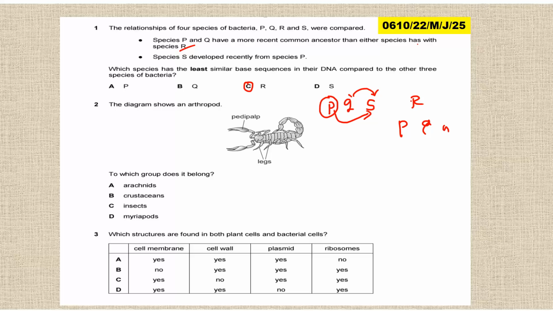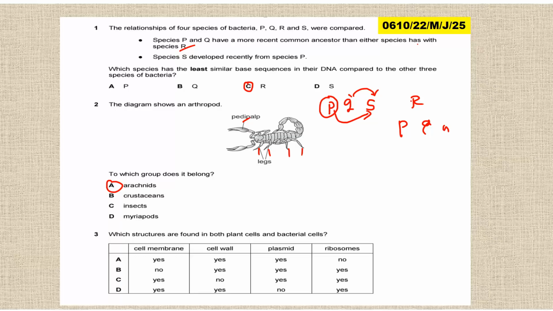Okay. Then the second question, the diagram below shows arthropods. We are just looking at arthropods. So legs, as you can see, 1, 2, 3, 4. And of course, we have the pedipalp there. So 4 pairs of legs. To which group does it belong? So this one belongs to arachnids. So it belongs to arachnids. That is A. Okay.